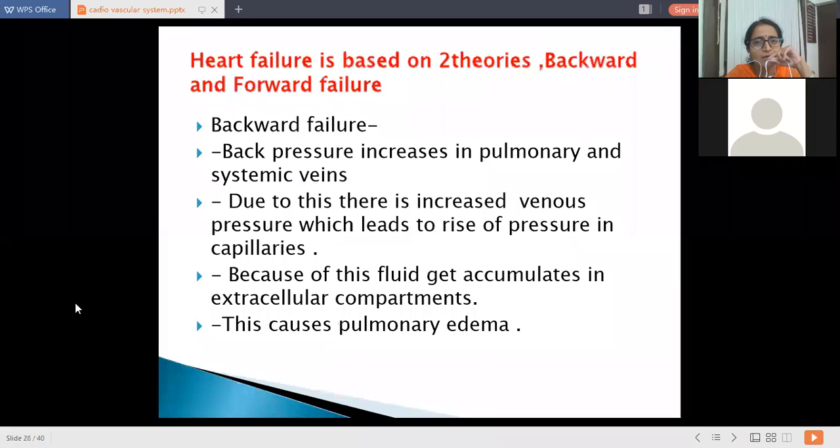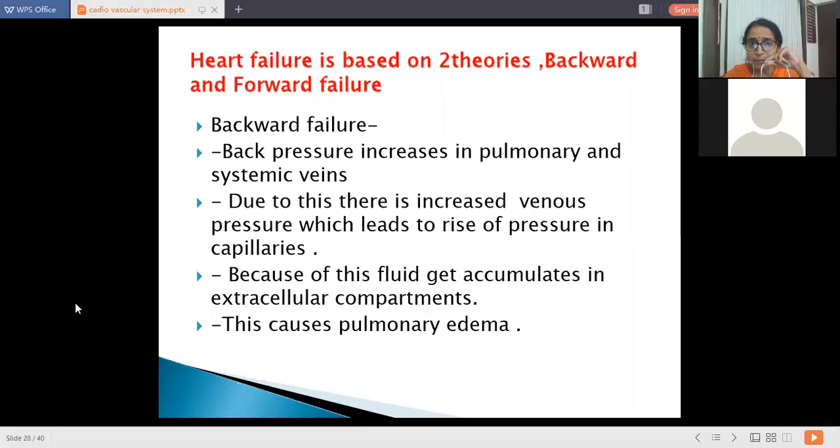Now, heart failure is based on two theories: backward failure and forward failure. What is backward failure? That is related with back pressure. Whenever back pressure increases in the pulmonary and systemic veins, there is increased venous pressure, which leads to a rise of pressure in the capillaries, that is pulmonary capillaries. Back pressure means behind the heart.